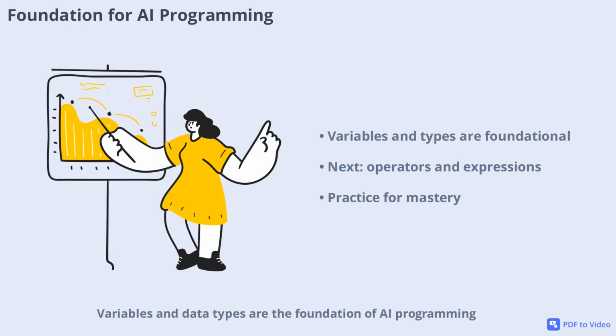Variables and data types are the foundation of AI programming. Without them, AI cannot understand data or learn patterns. As you continue your AI journey, mastering these basics will make everything else easier. In the next lesson, we'll explore operators and expressions, where you'll start performing real AI-style calculations. Stay tuned and keep practicing. Your AI skills are just getting started.